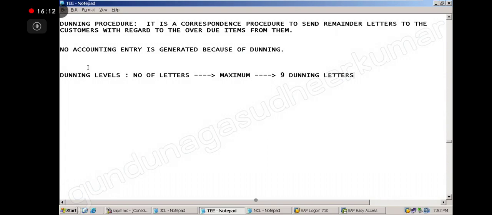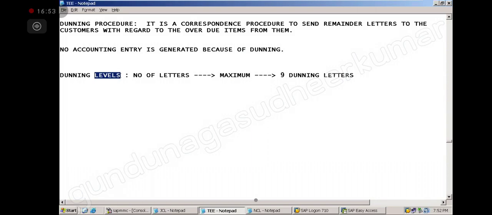Now why are we calling it a level? Because in every letter, the content of the letter is not the same. Okay, let me complete, I will give you a chance. Level means this: if my first letter says please pay, second letter also please pay, third letter also please pay, then the fourth letter he will not even read, he will just throw it in the bin. So I want the content of each letter to be different. It should become serious.